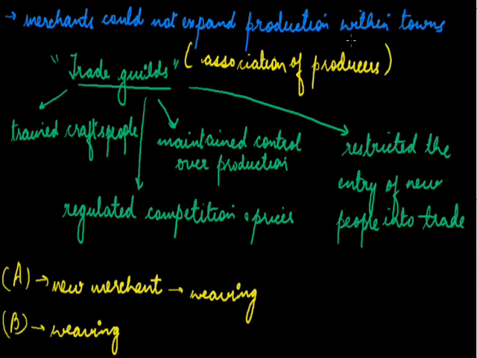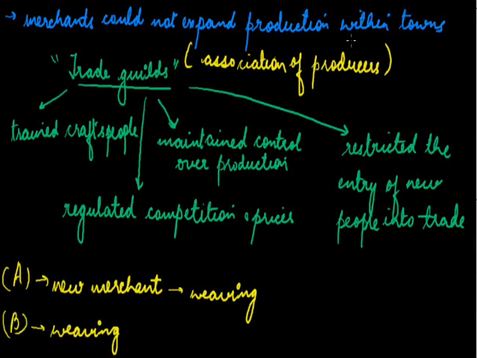Another option is that they can cut off the resources to the A producer by having an agreement with the supplier of the raw material. Another thing is they can regulate competition and prices because they are already in the task of weaving.